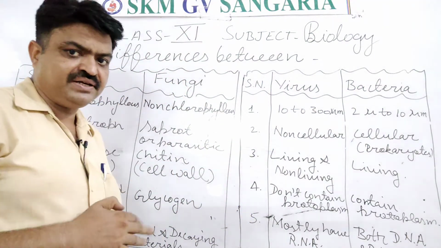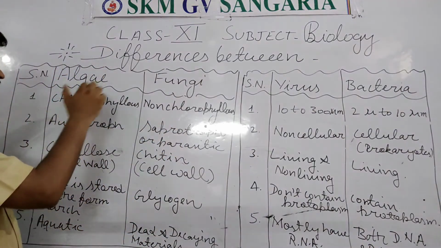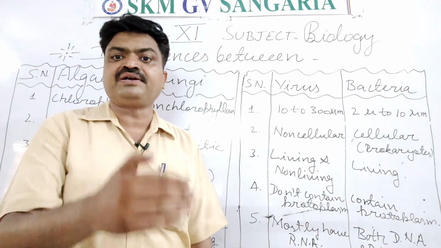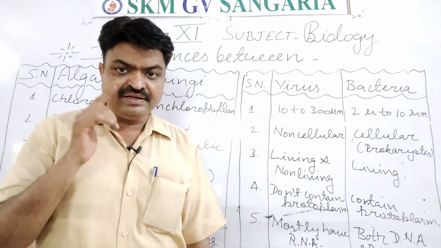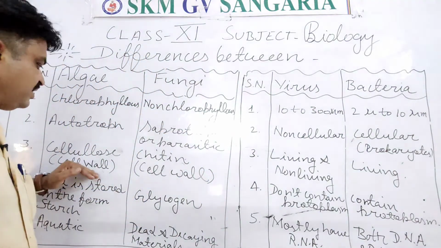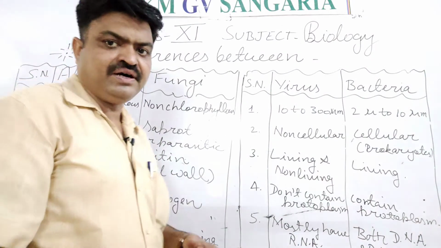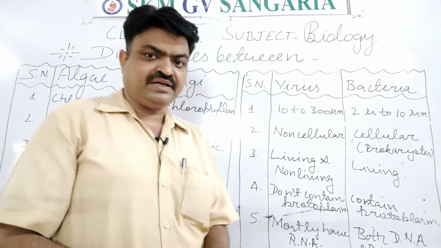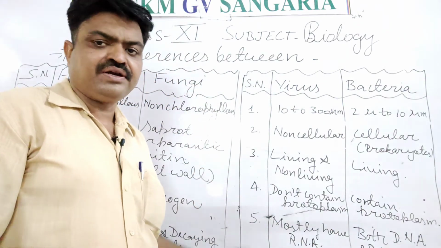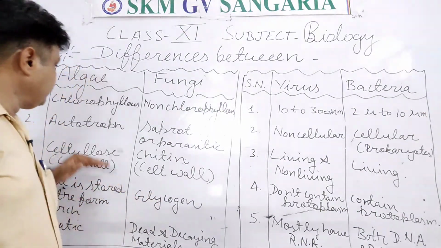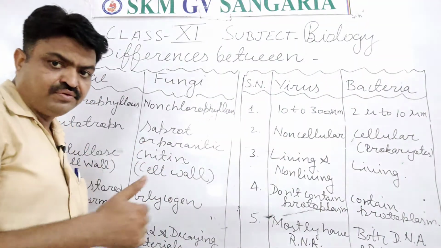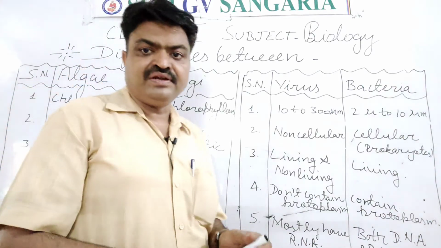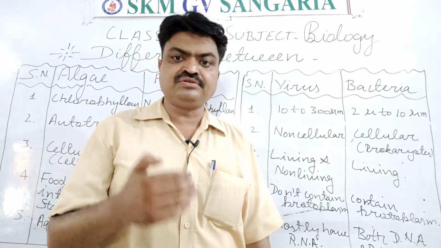Now, the main difference is that algae and fungi both have a cell wall, but their cell wall is made up of different types of chemical substances. Like the algae cell wall is made up of cellulose, but the fungi cell wall is made up of chitin, students. It is the most important question. Their cell wall is made up of chitin. Now we come to the next. Algae store their food in the form of starch, but fungi store their food in the form of glycogen.